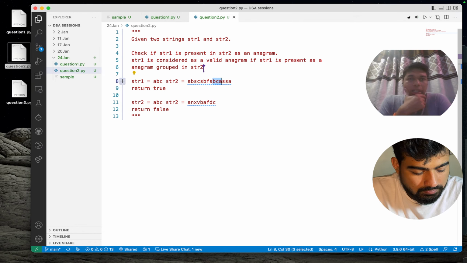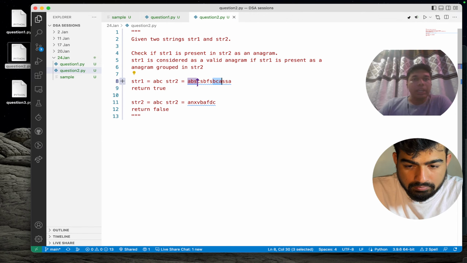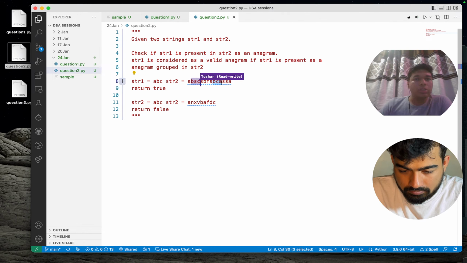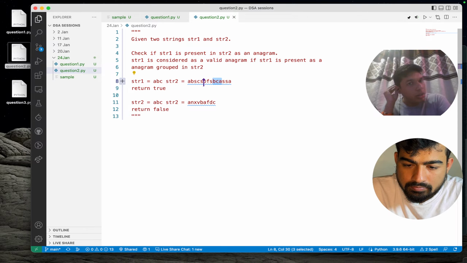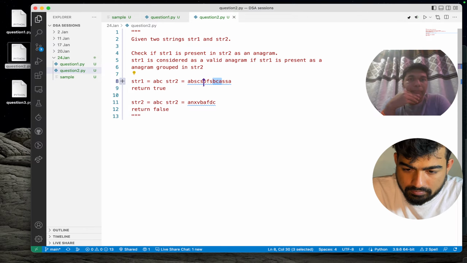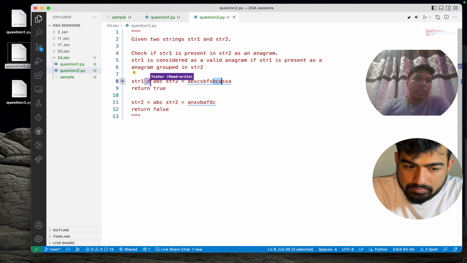The very brute force approach that comes to mind is that we compare ABC with the first three characters; we will see that it is not the same. We will skip that and start from BAC, which will also give false. That is more of a brute force way. I will think of a better approach. The brute force approach will take time of the length of string one times the length of string two, so that will be pretty hard.